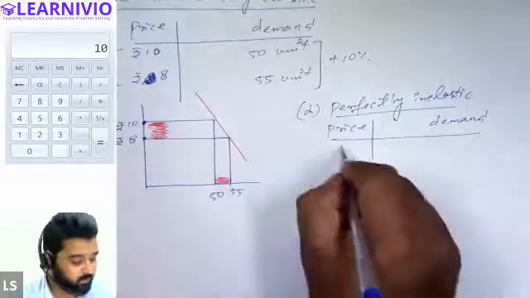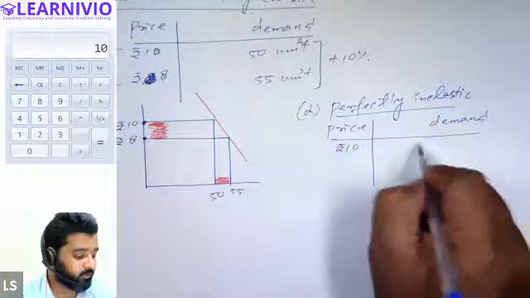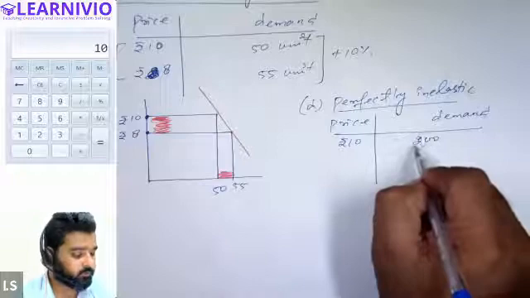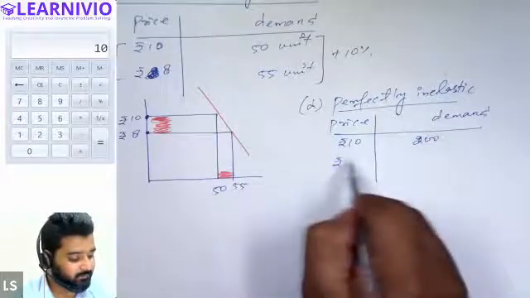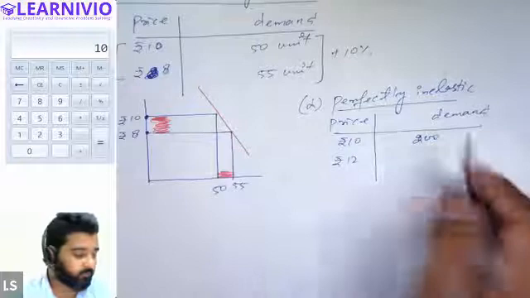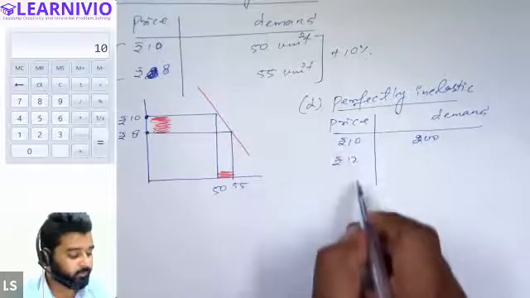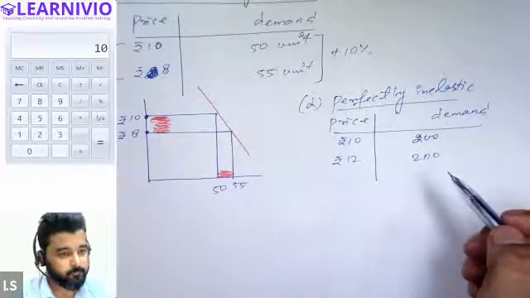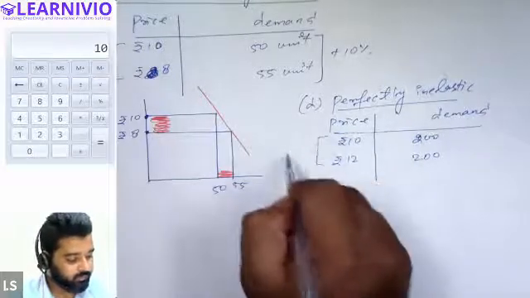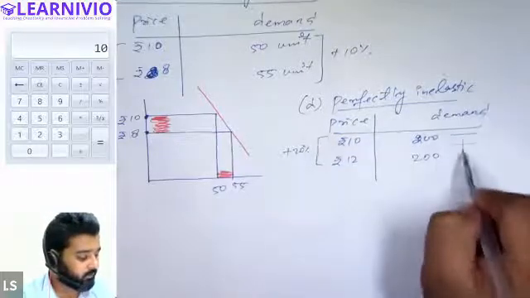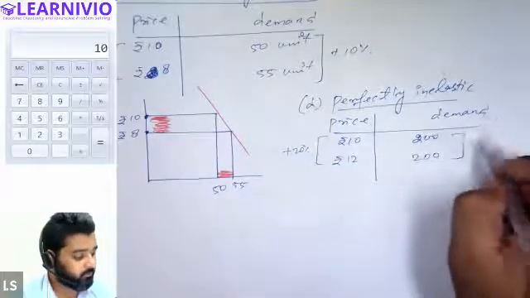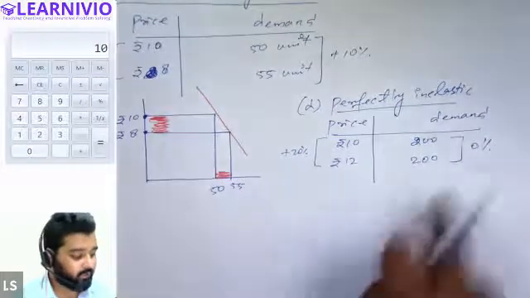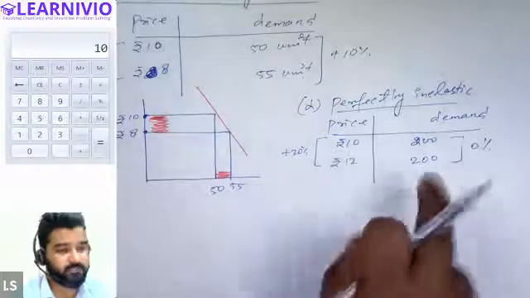So if price was at rupees 10 earlier and at rupees 10, 100 units of the commodity was being demanded, or let's say 200 units were demanded. Now price increases to 12. It may also decrease, but this time it is increasing by 20%, and it is not creating any effect on the demand of commodity. So 20% increase in price does not affect demand. So basically there is no change in demand of the commodity. So when you calculate the value of elasticity in this case, it will be 0.